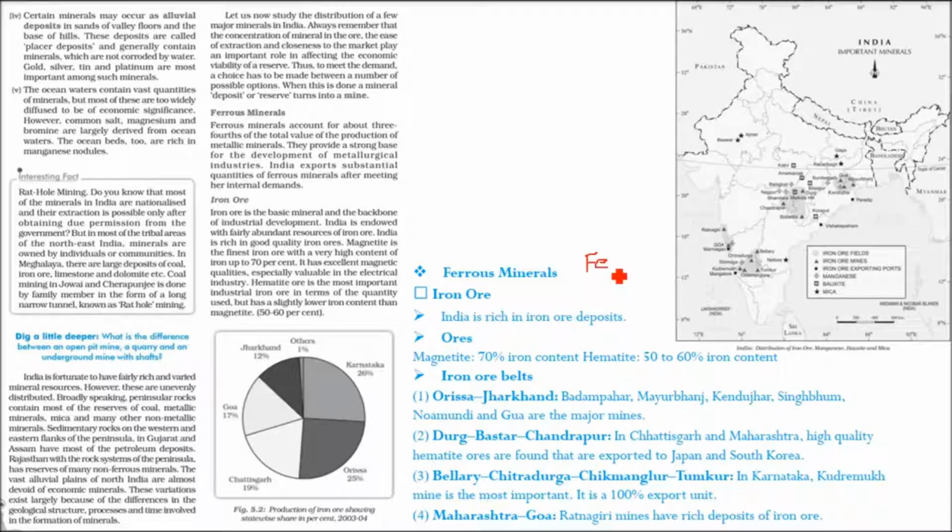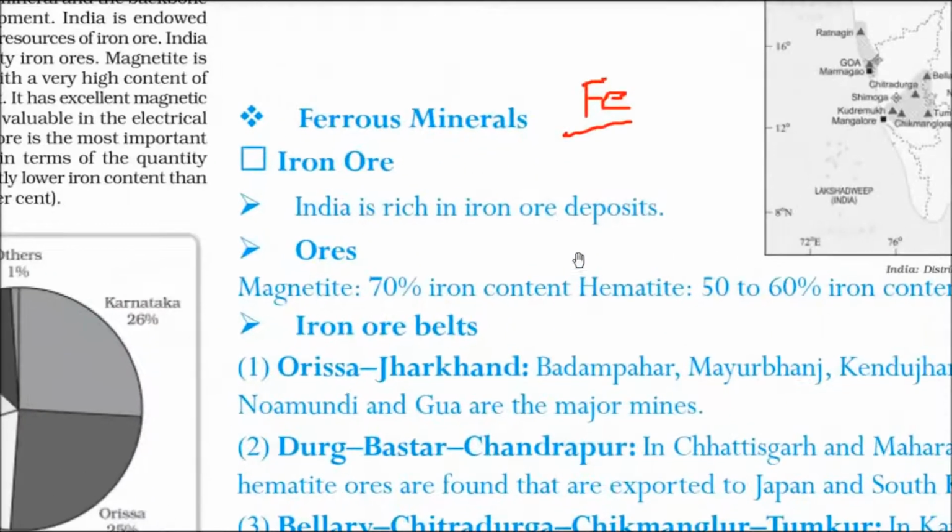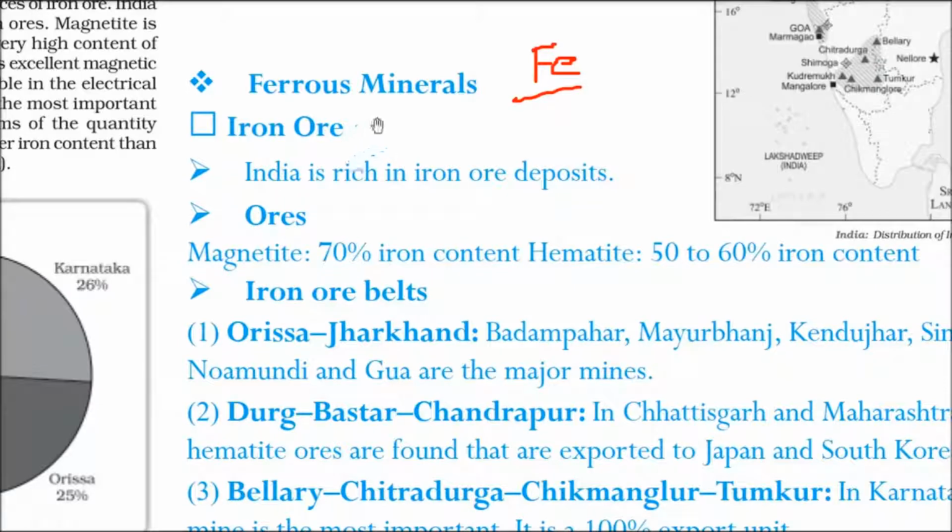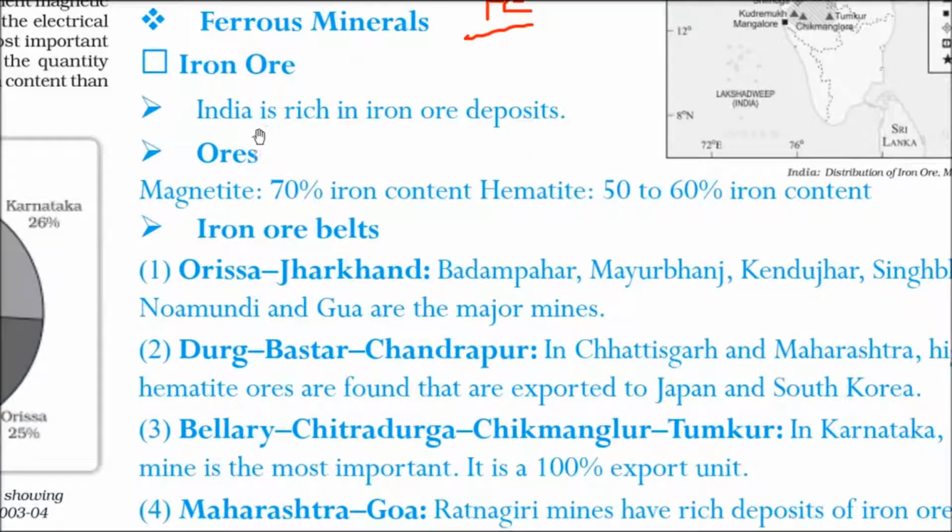Ferrous minerals, as I just said, have iron content, so we extract iron from them. India is quite rich as far as ferrous minerals are concerned, especially iron ore.